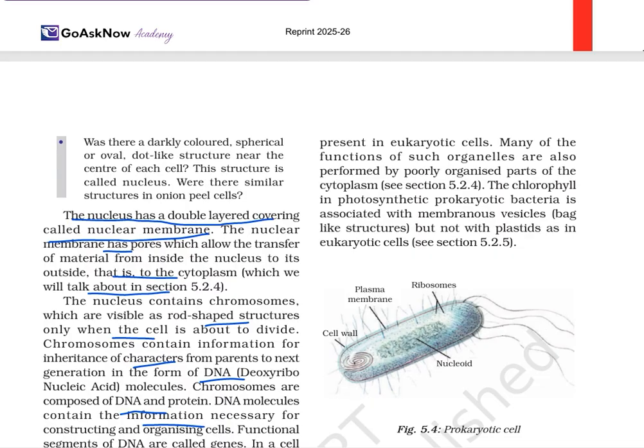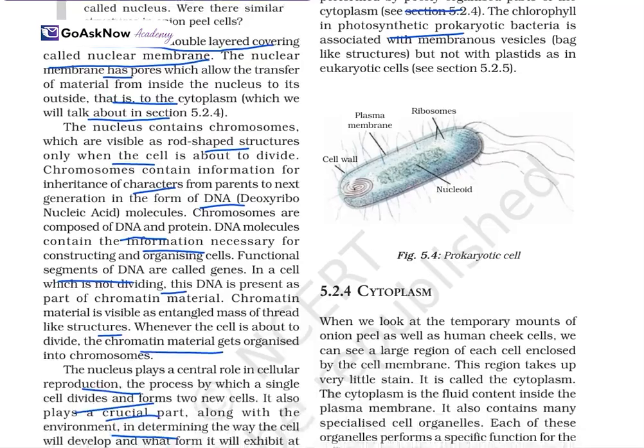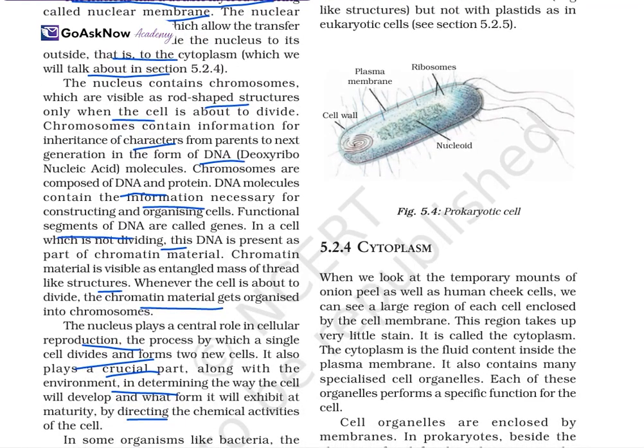Many of the functions of the organelles are performed in the poorly organized part of the cytoplasm, and the chlorophyll in photosynthetic prokaryotic bacteria is associated with membranous vesicles, but within the plastid in a eukaryotic cell. So here we have studied the cell types, eukaryotic and prokaryotic as well. See, this is a prokaryotic cell.